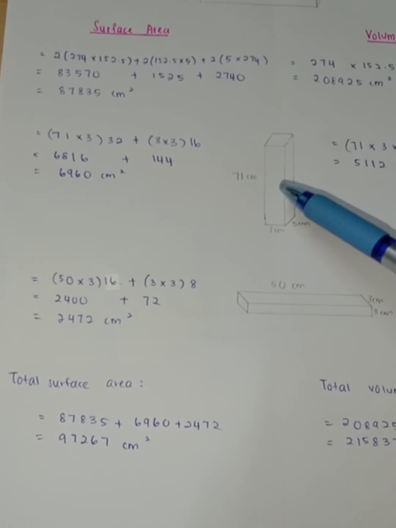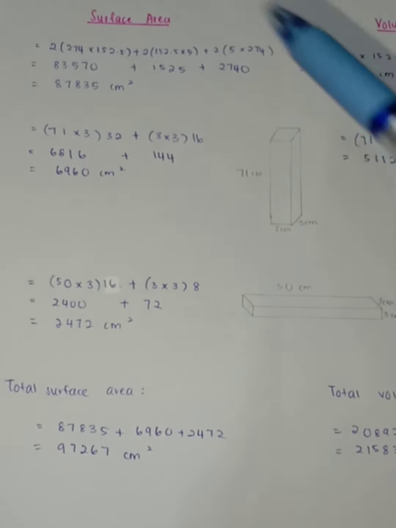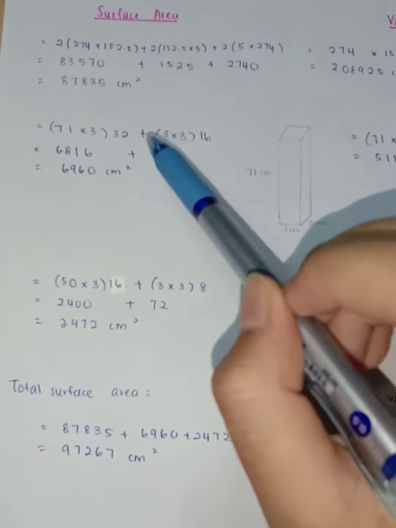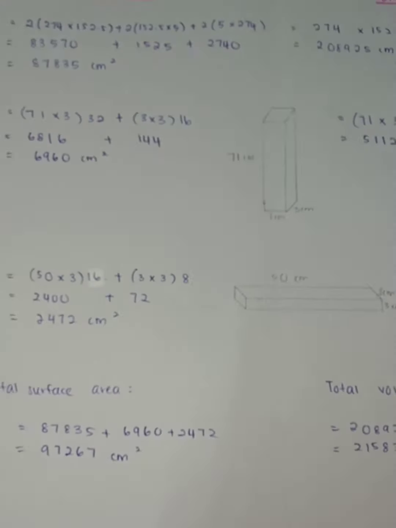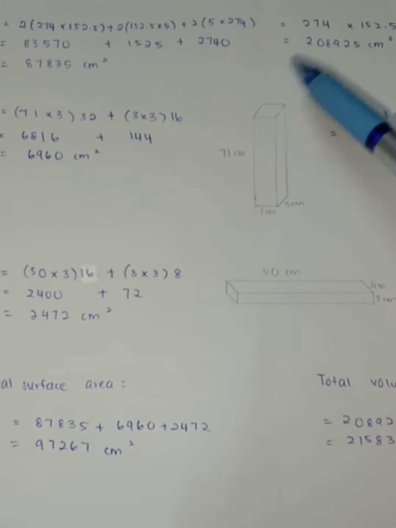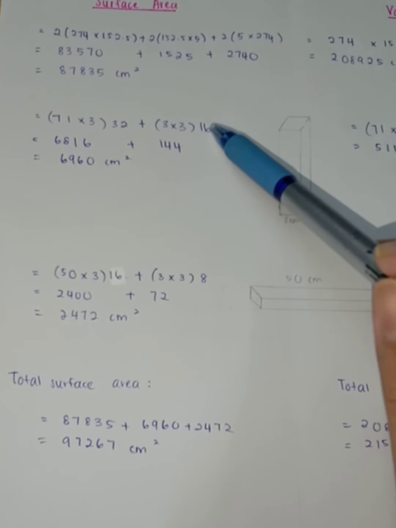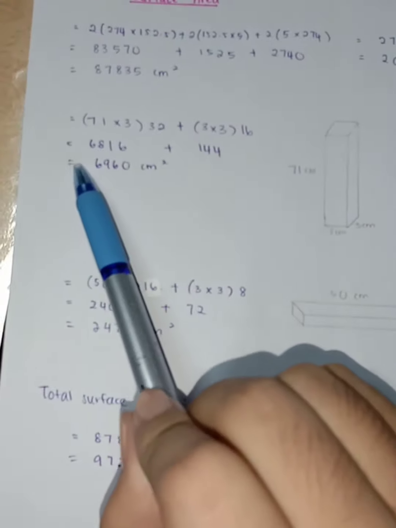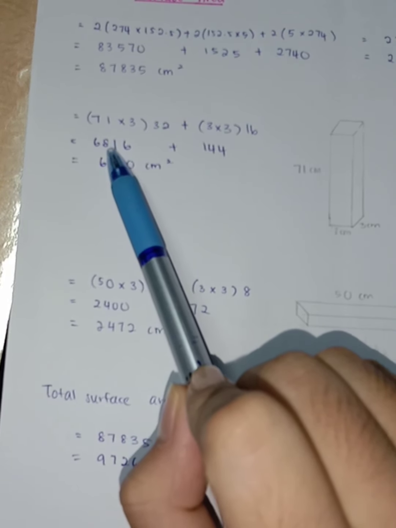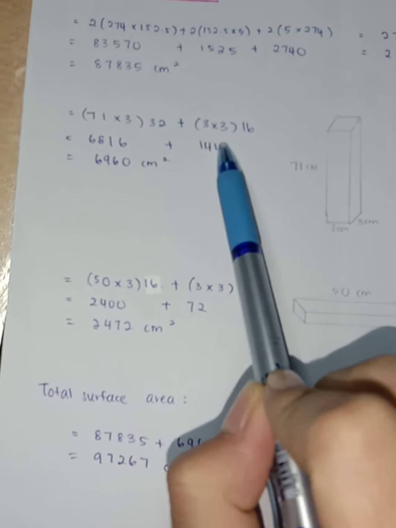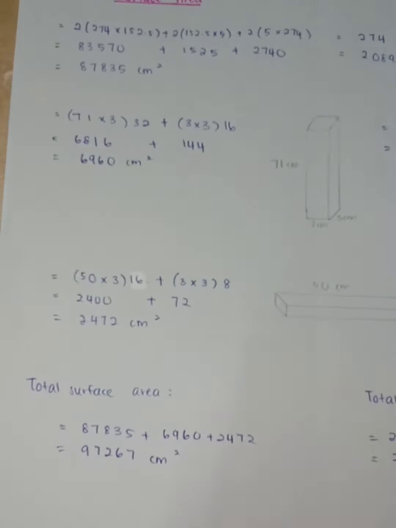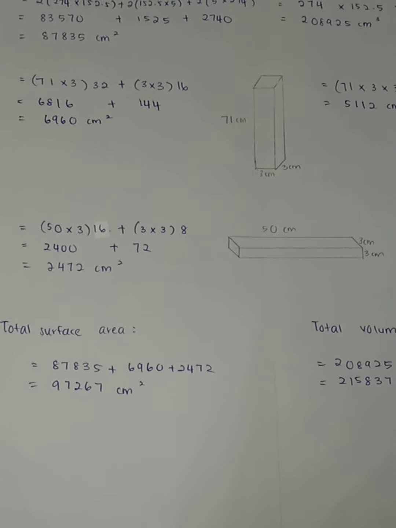So 4 times 8, we got 32. So plus 3 times 3 for the surface above and under. So this times 16, because I have 16 surfaces. So the answer is 6,816 plus 144 is equal to 6,960 cm squared.